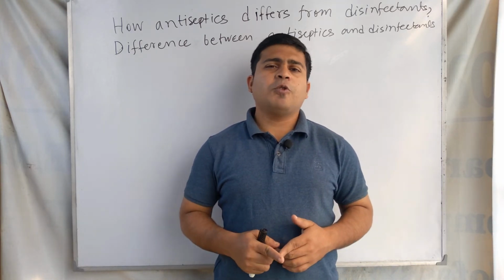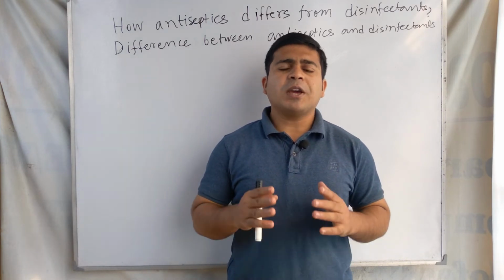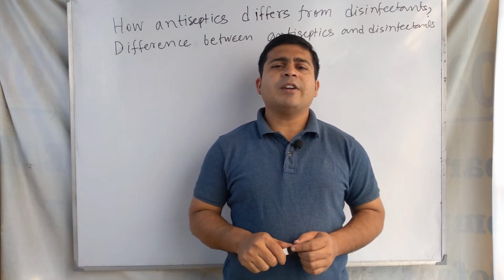One thing you have to note is that the concentration of the chemical determines its action.